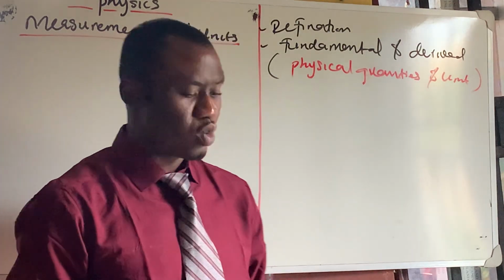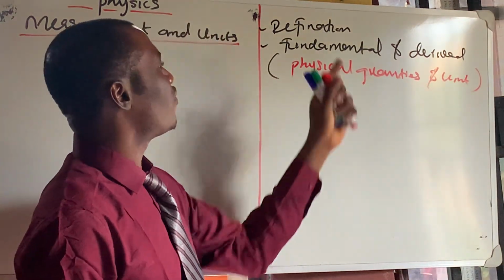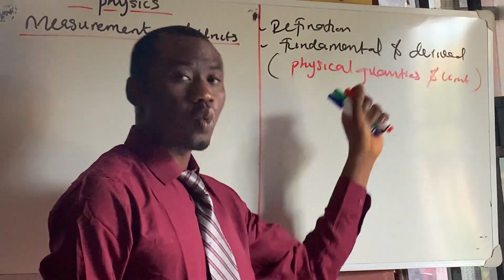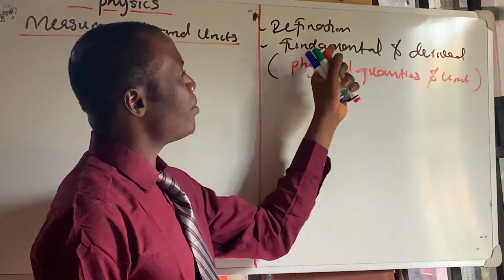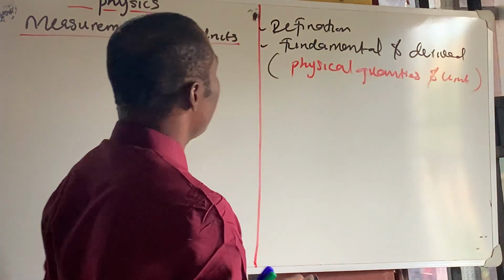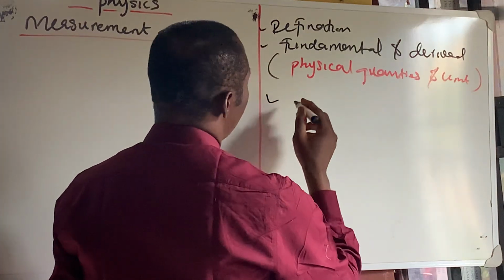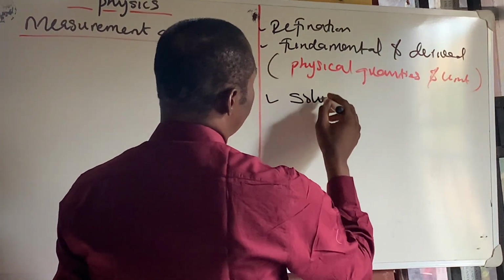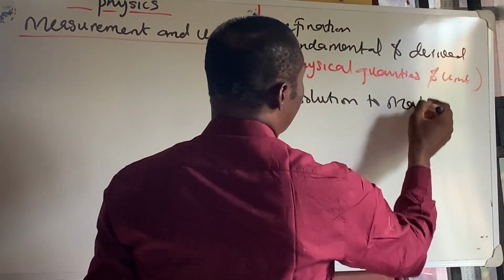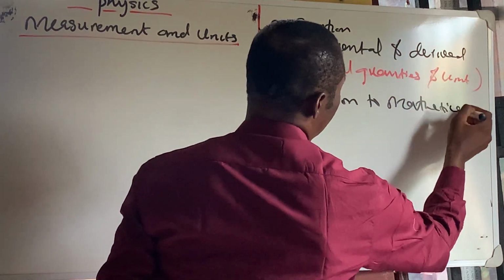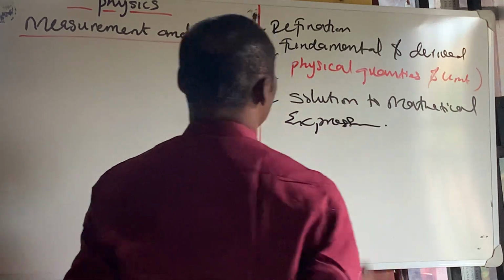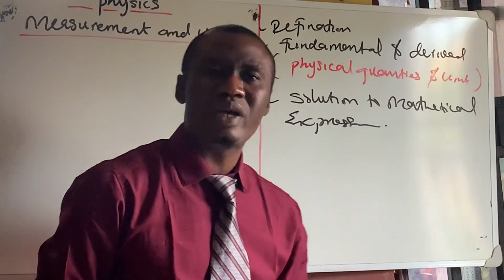Let me take it in the way you understand. We'll look at the difference between fundamental quantities and derived quantities. Difference between fundamental units and derived units. Then we're going to do some solution to mathematical expressions. So that's the three things we'll be looking at today.